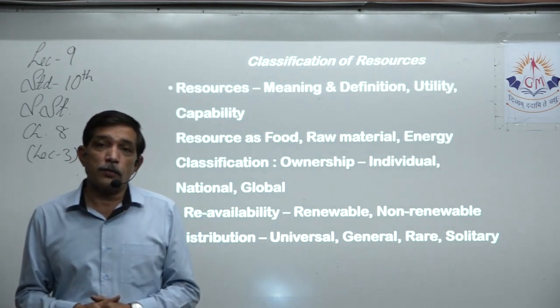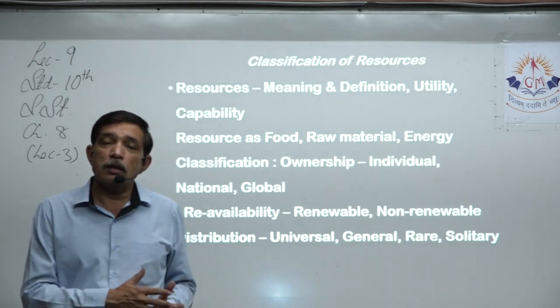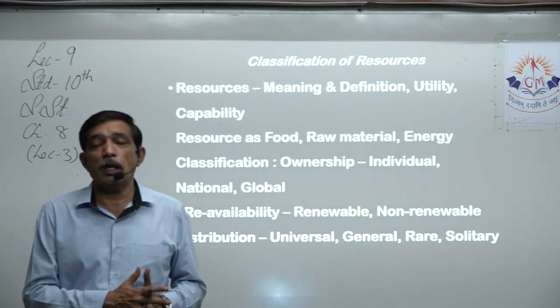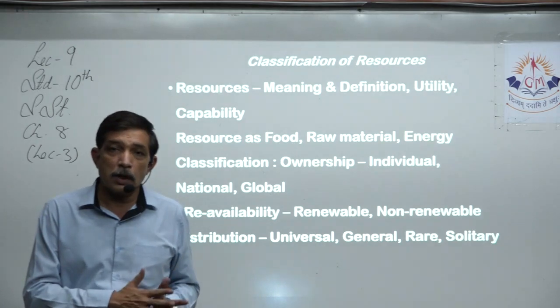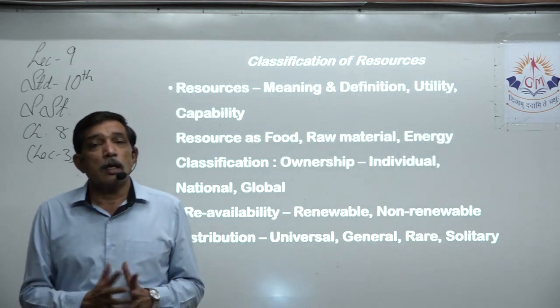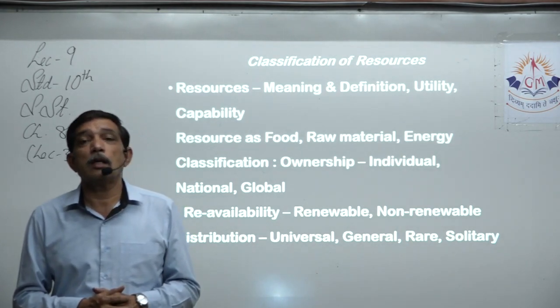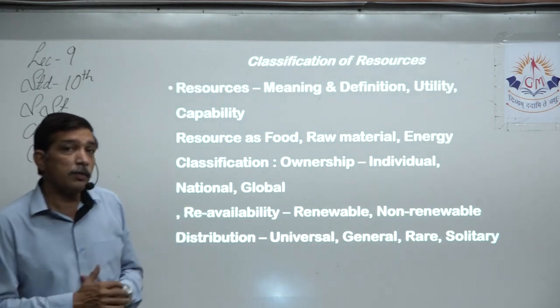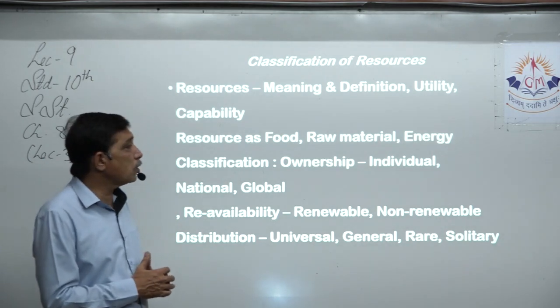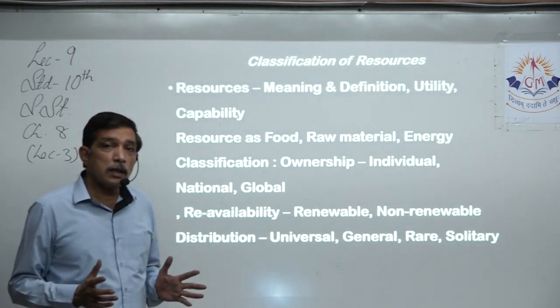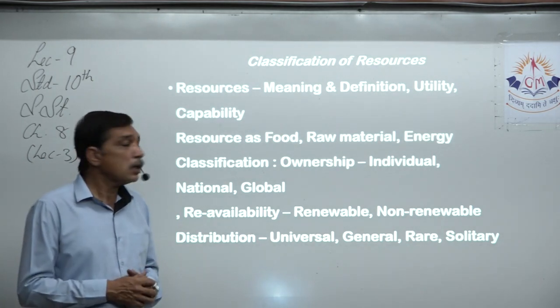Food we also get from aquatic animals. We also get food from domesticated animals. Same way, lots of forest produce. For example, honey is taken from the honeycomb that is made by insects. So we use resources in multiple ways as food resources.